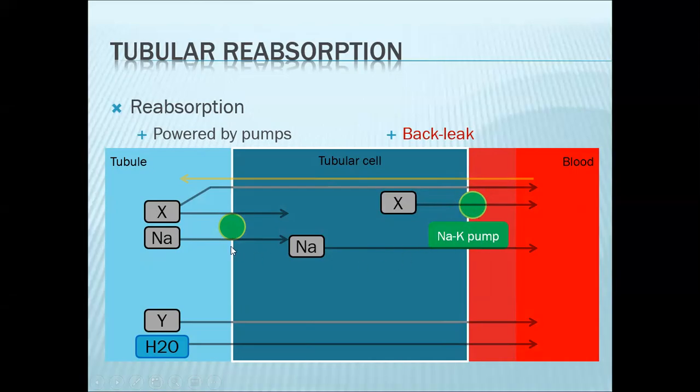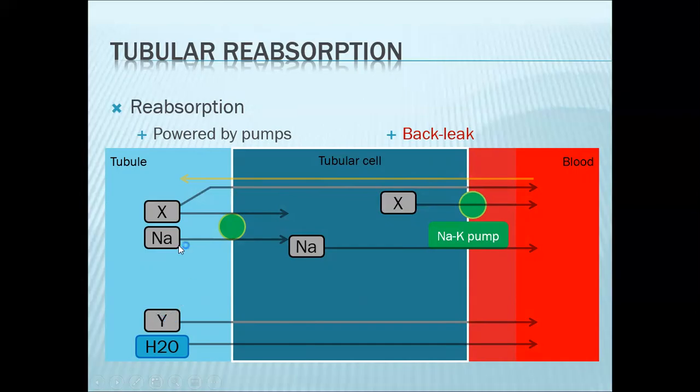Now, sometimes X here can go via the paracellular route. They can go via the paracellular route. Similarly with Y. Y here will represent, let's say, an anion.